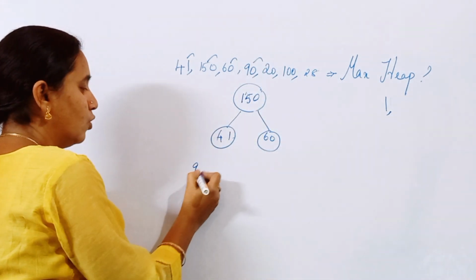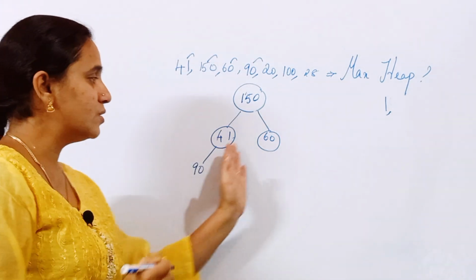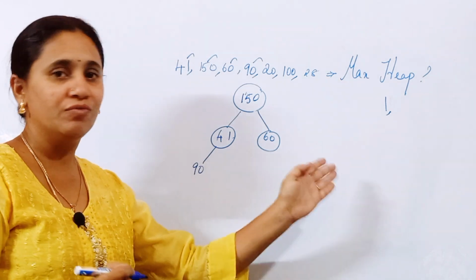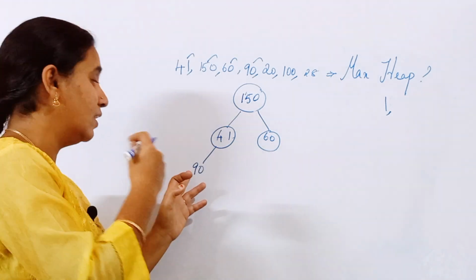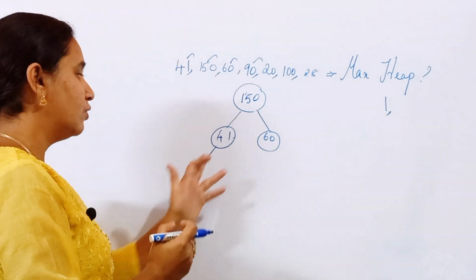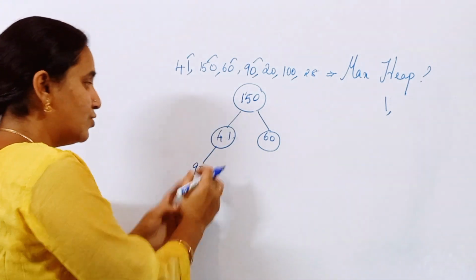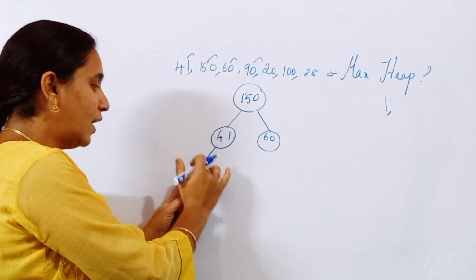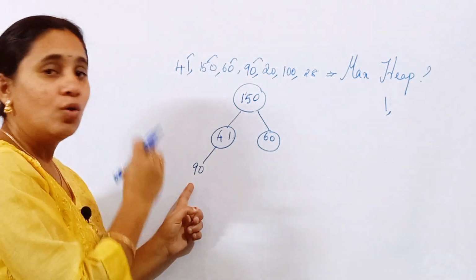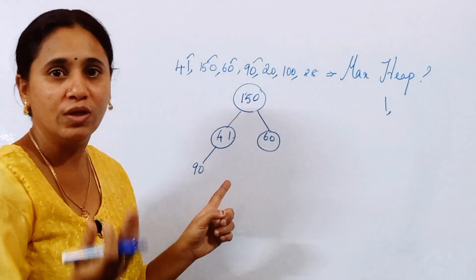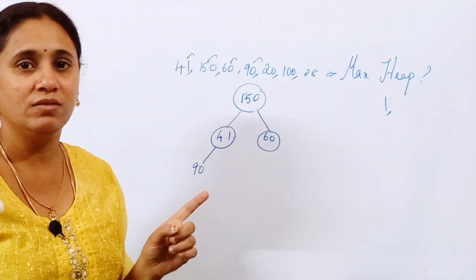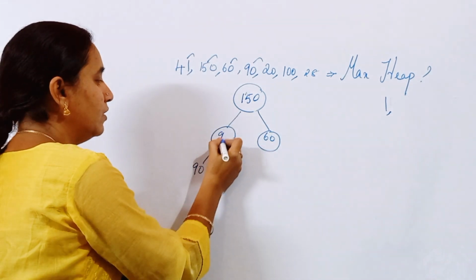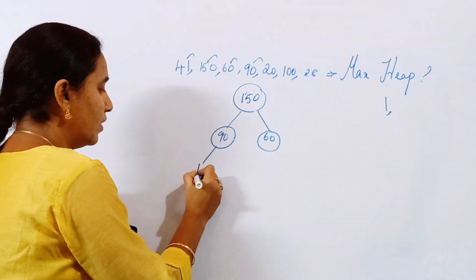Next you take 90. I am going to insert 90 over here, friends, because this level is filled and I am moving on to the next level. Here left, right, like this I should fill. So 90 has a greater value when compared to 41. What should I do? I should make the alteration. 41 should be moved down and 90 must be moved upward. This type of alteration is also called reheaping. Make a note. So 90 will be coming here, and then 41 is going to come over here.